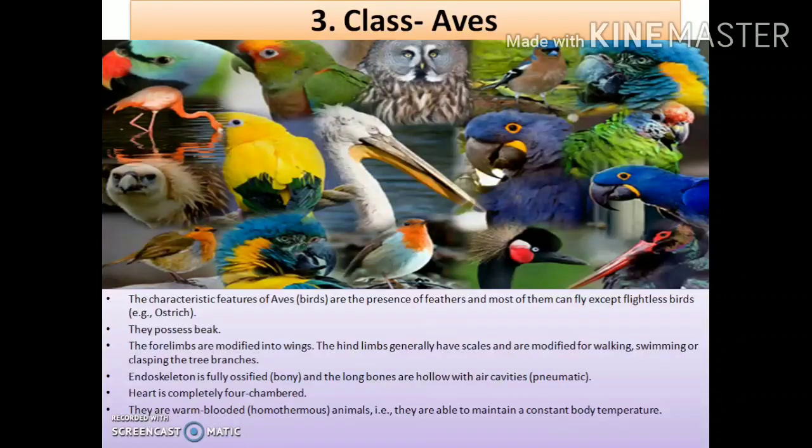So the lighter their body is, the more easily the birds will be able to fly. So that is why their bones are actually hollow, with air cavities inside them, because of which their body weight is reduced, and hence they can easily fly. And just try to remember, such type of hollow bones are termed as pneumatic bones. Clear? They're termed as pneumatic bones.